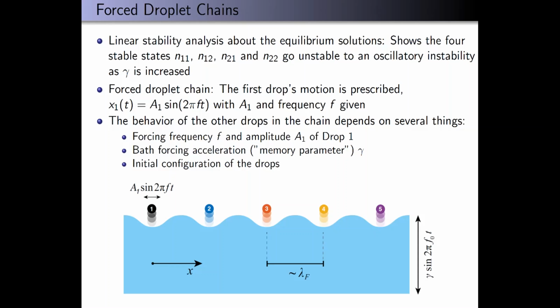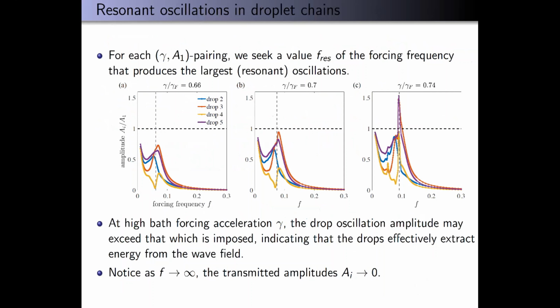Therefore, forcing the first drop has an effect on all the other drops as well. Of course, this also depends on the memory parameter gamma and also the initial configuration that we choose, basically one of the equilibrium states. And then here are some results from simulations that we ran.